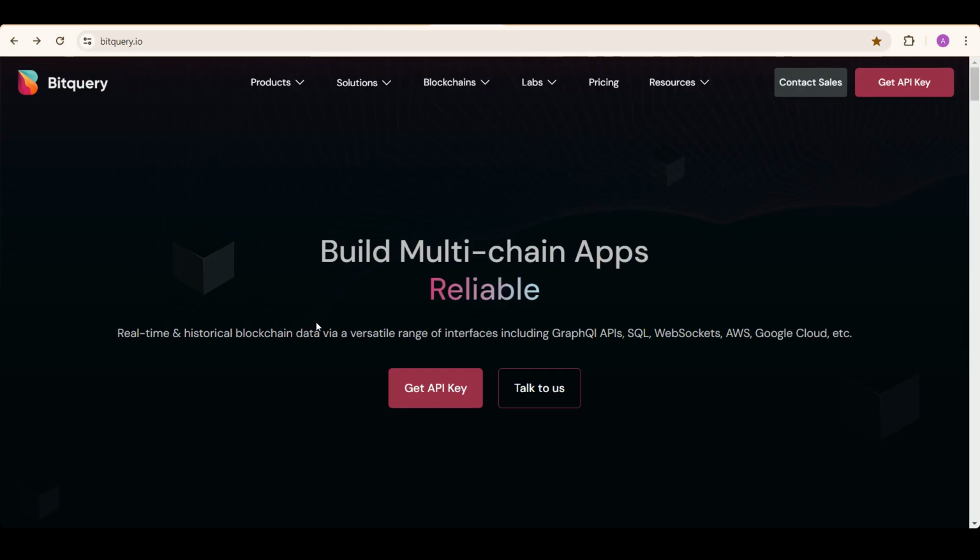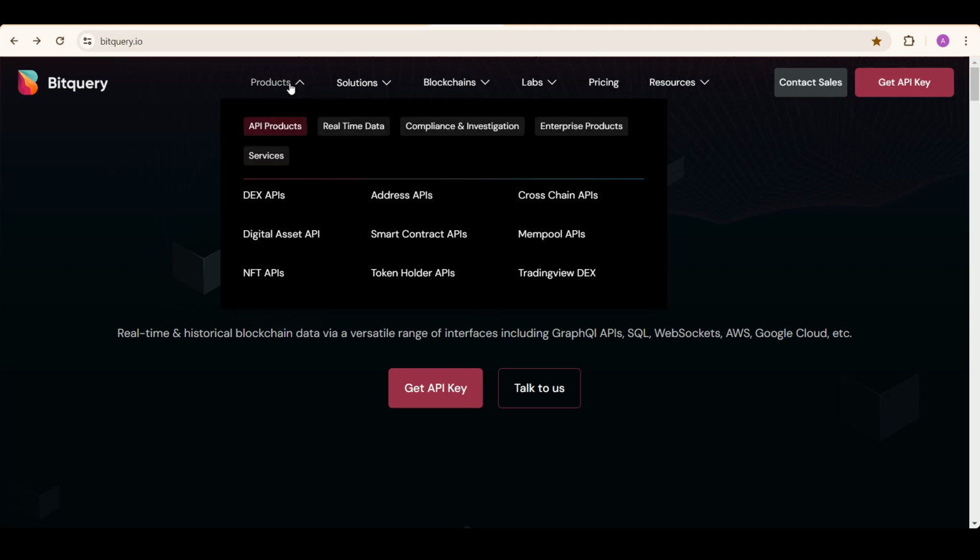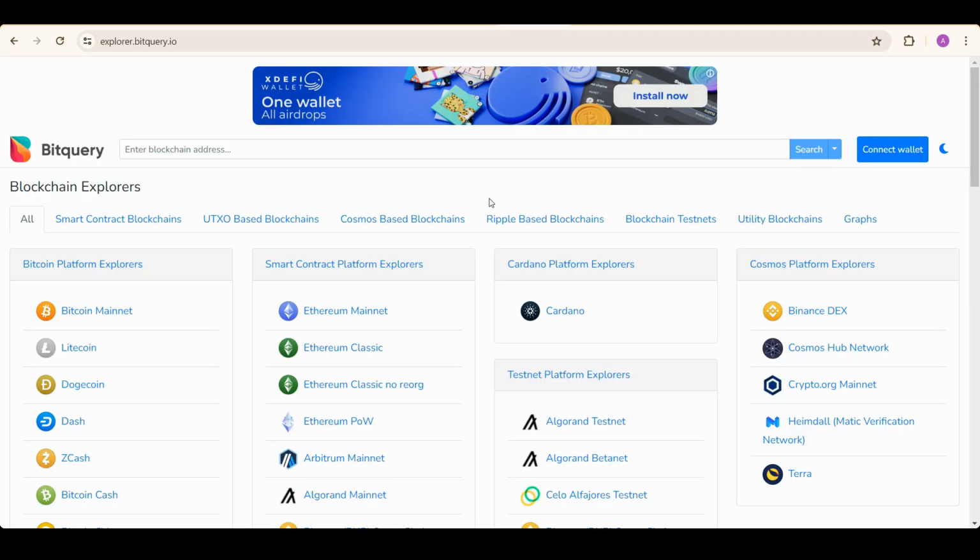So what is BitQuery? BitQuery is a blockchain data company and we provide blockchain data products. We provide real-time and also historical data via a versatile range of interfaces including GraphQL APIs, SQL, WebSockets, AWS, Google Cloud, etc. BitQuery provides API products like DEX Trades API, Address API, Smart Contract API, Events API, Token Holders API, NFT APIs. We also have a Blockchain Explorer which has 40 plus blockchains data.